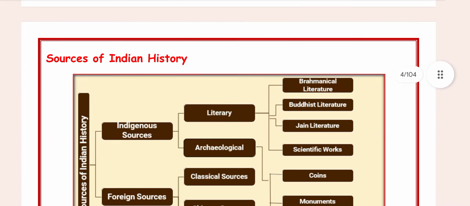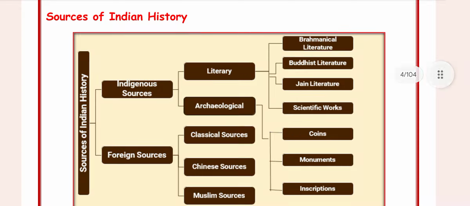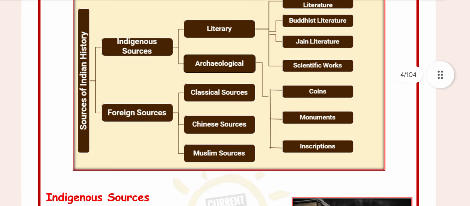What are the sources of Indian history? There are two types: indigenous sources and foreign sources. Under indigenous sources, literature and archaeological. Under foreign sources, classical sources, Chinese sources, and Muslim sources. Literature is classified into four: Brahminical literature, Buddhist literature, Jain literature, and other scientific works. Archaeological sources include coins, monuments, and inscriptions.